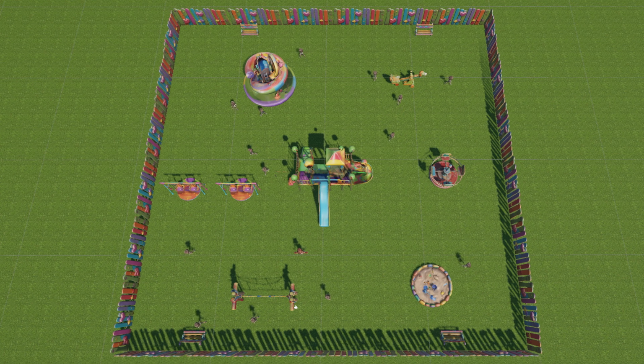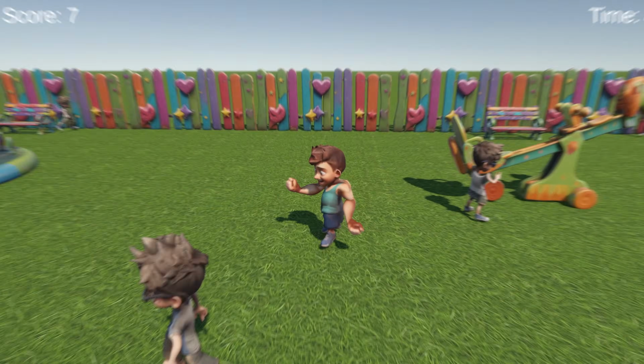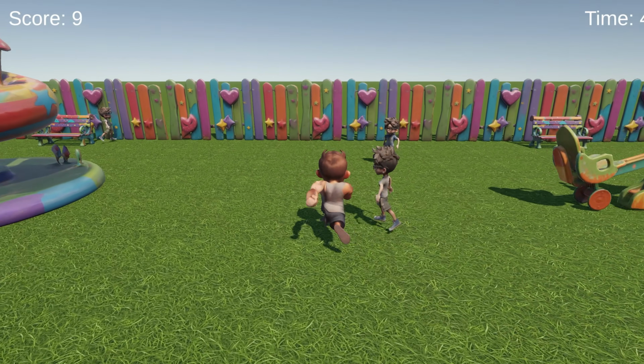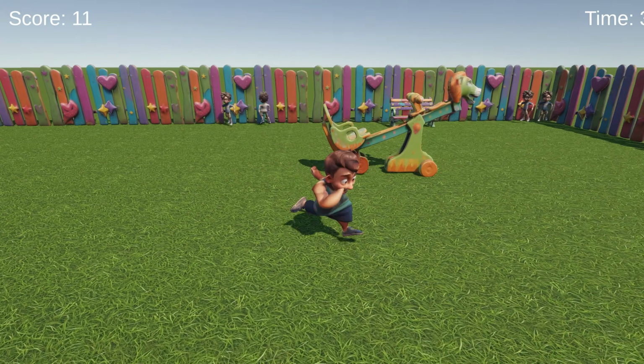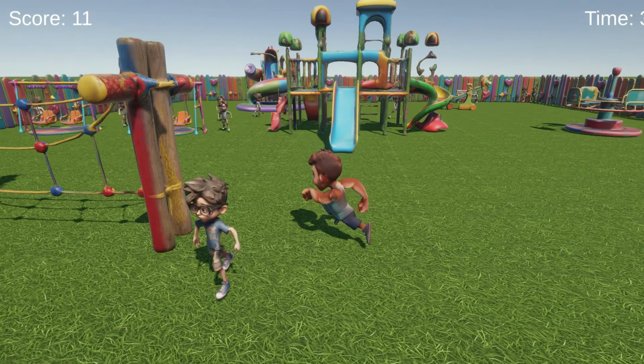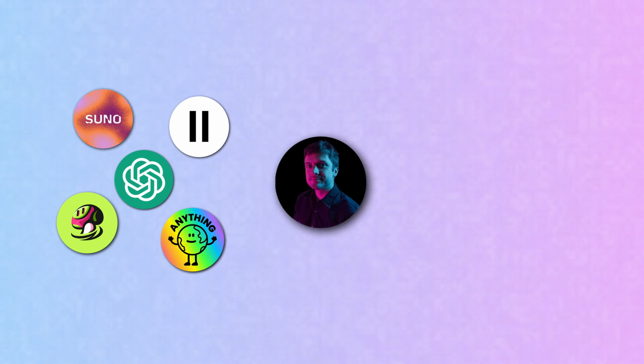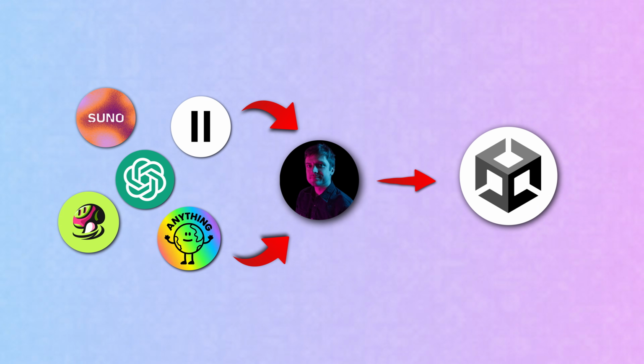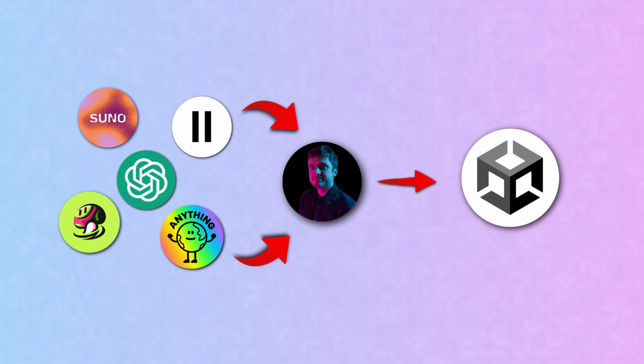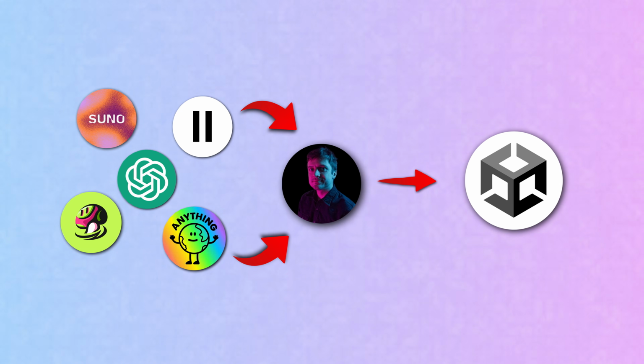So what can we learn from this experiment? Well, ChatGPT was able to stick to its vision and make a playable game. The scope of the vision did change and shrink over time, but I think that was more my doing. And it was able to prompt the other AI tools to help achieve that vision. That's pretty impressive. Of course, it had me in between the AI tools and the game engine putting everything together,